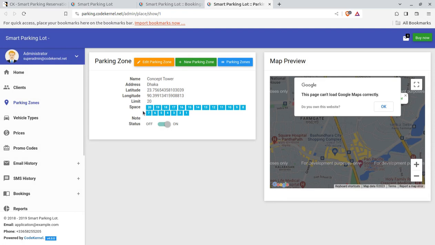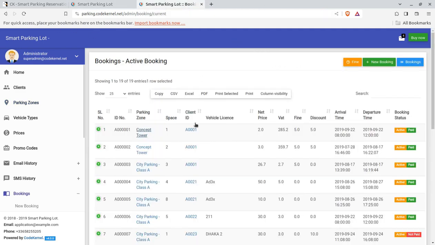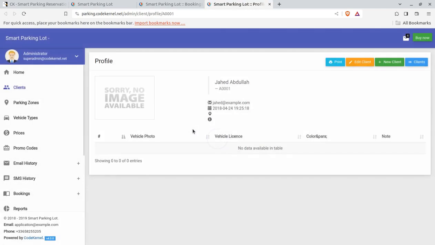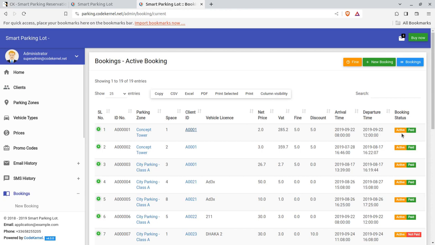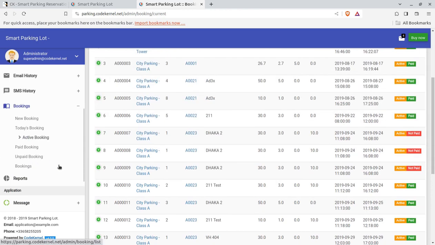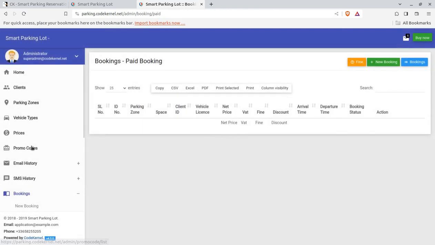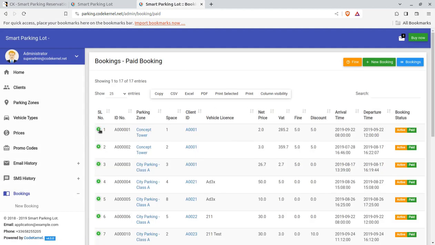And you can check for the details like concept tower, parking zone. This is the space that I was discussing. So parking slots and the limit, and all such things can be seen. So details can be seen here. And further, this is a new screen in fact. And you can check the client ID, who is using the system client. So can be seen here, and the active and also great reports. Paid booking can be seen on this screen. Further details can be checked here.